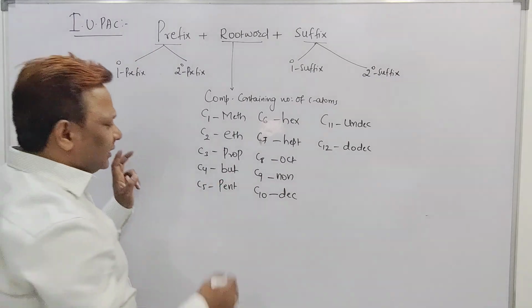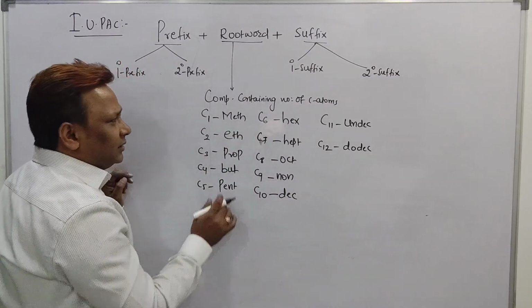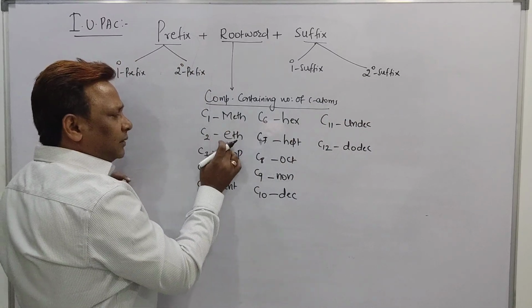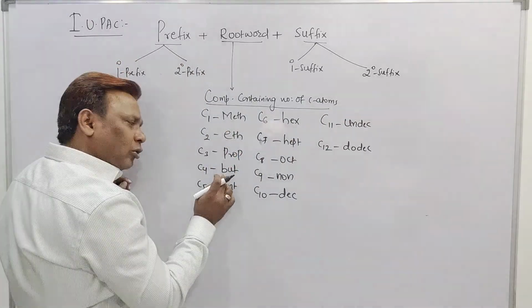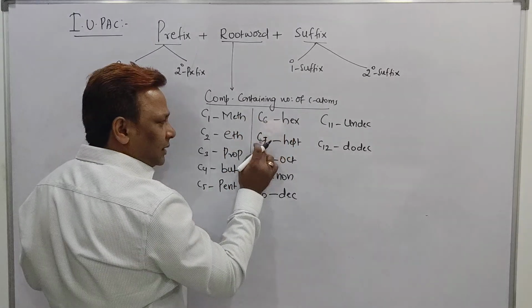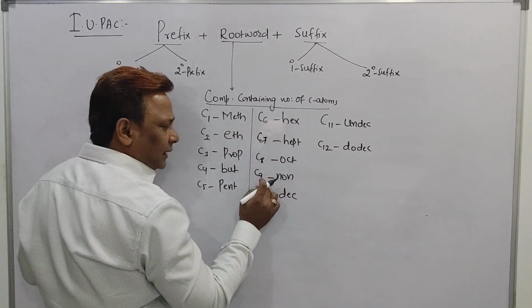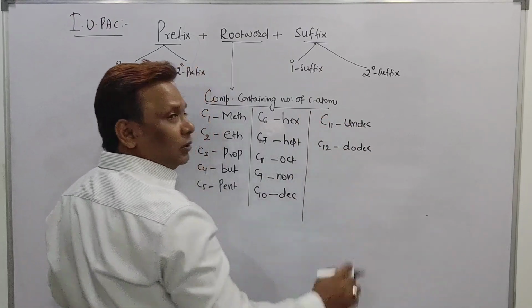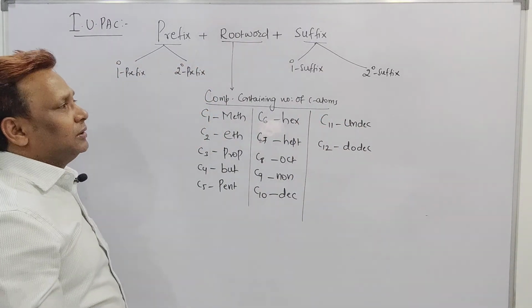But it is enough. If you learn up to 5, it is enough. 1 carbon meth, 2 carbon eth, 3 carbon prop, 4 carbon but, 5 carbon pent, 6 carbon hex, 7 carbon hept, 8 carbon oct, 9 carbon non, 10 carbon dec, 11 undec, 12 dodec. These are the numbers of carbon atoms present.